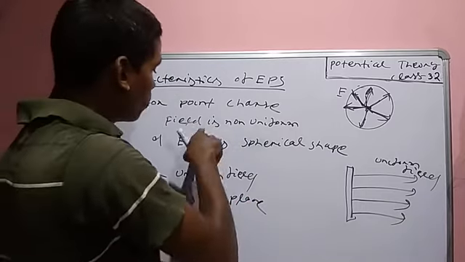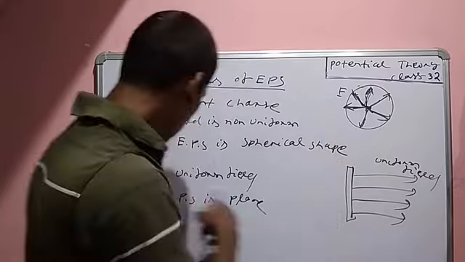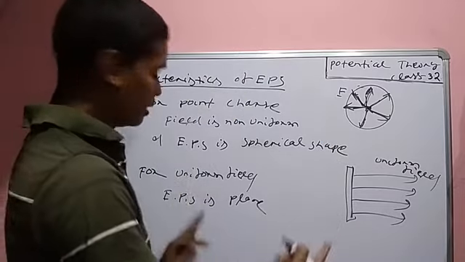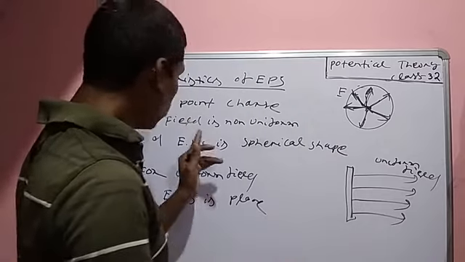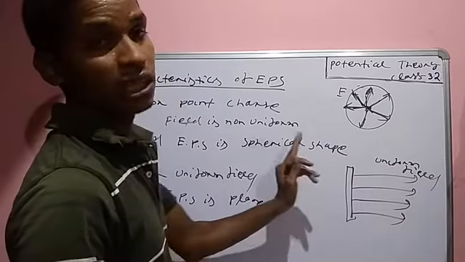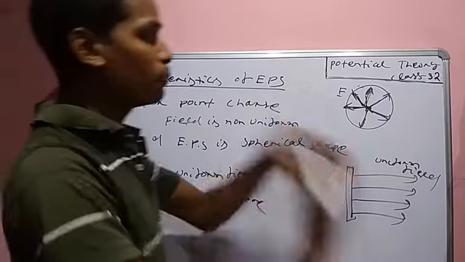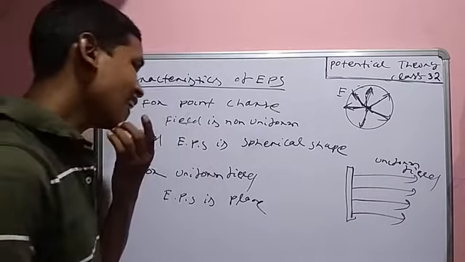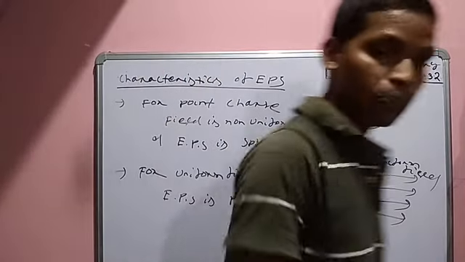Due to non-uniform field, EPS is spherical shape. Due to uniform field, EPS is plane. Due to non-uniform field, EPS is spherical shape. You have to remember and you have to imagine this. Yes or no? So you have to write down.